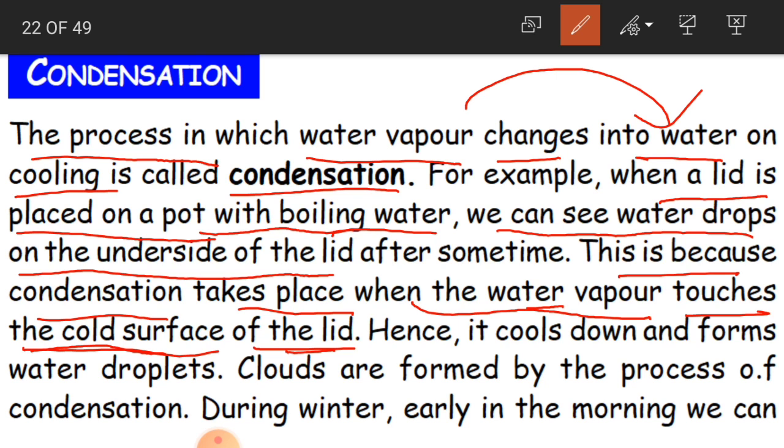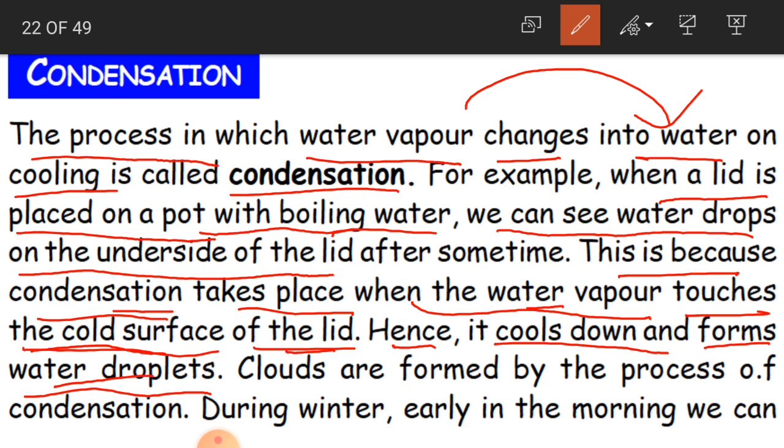This hot water vapor, when it touches that cold surface of the lid, what happens? Then condensation takes place, and because of that it changes into water. Okay, children. So it cools down and forms water droplets. It is going to fall down as water.